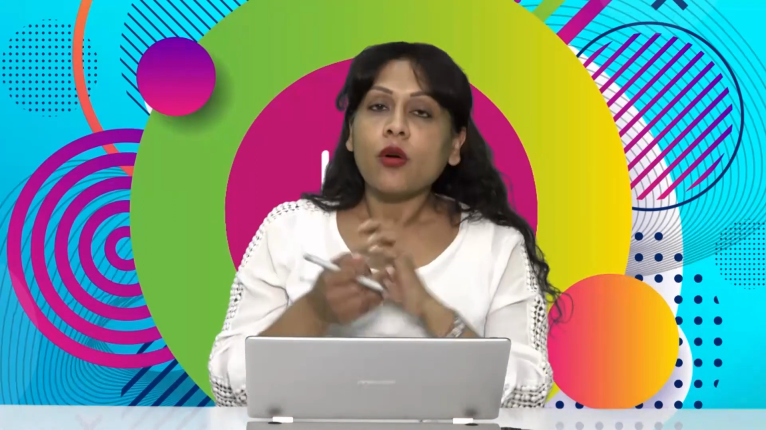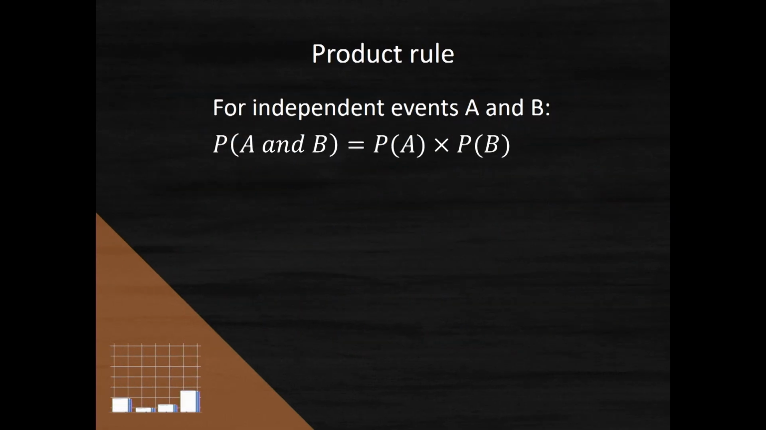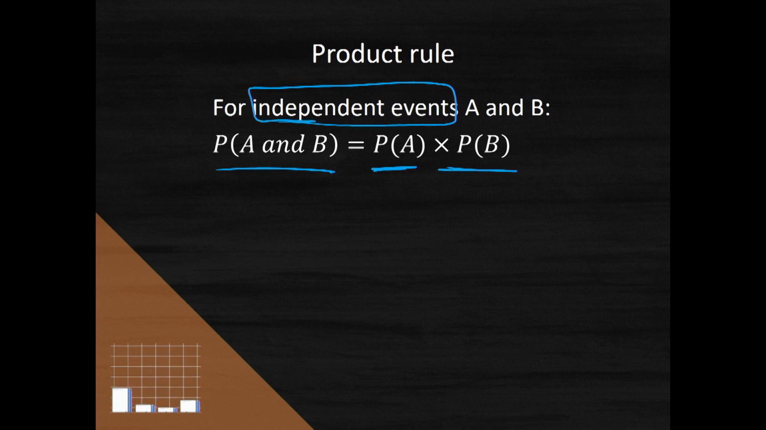Okay. When we talk about independent events, we use something called the product rule for independent events to test if the events are independent and to calculate the probability. So if you have 2 independent events, A and B, then the probability of A and B is equal to the probability of A times the probability of B. Okay, and that's only if the events A and B are independent.